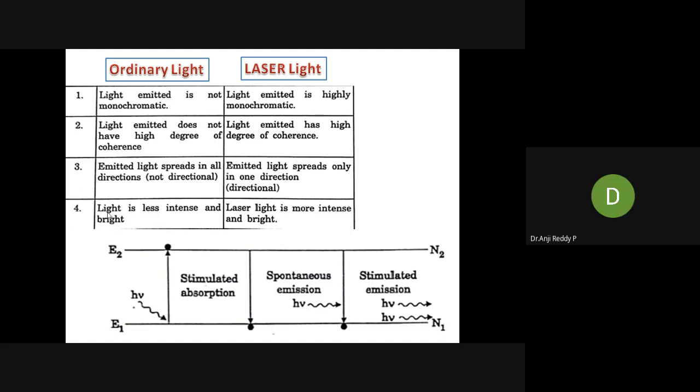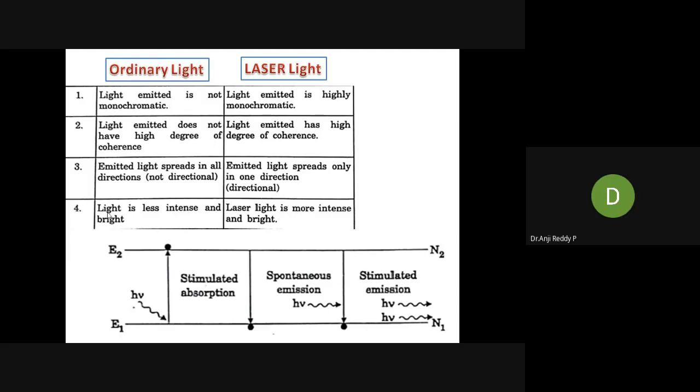Excited state, right. Is it necessary to give energy from outside? Yes, only then can we say it is stimulated. Then in place of 1 photon, how many photons are released in stimulated emission? 2 photons, right.